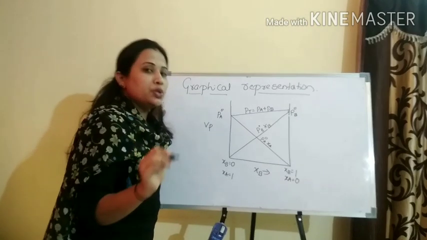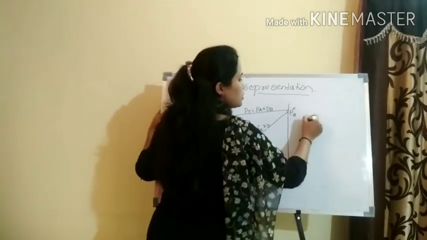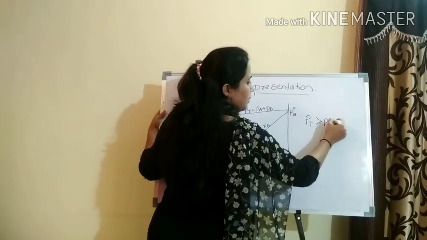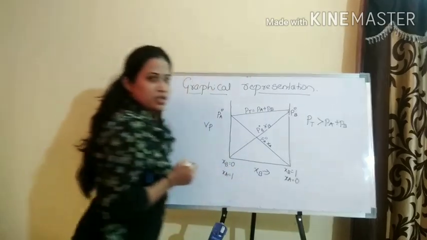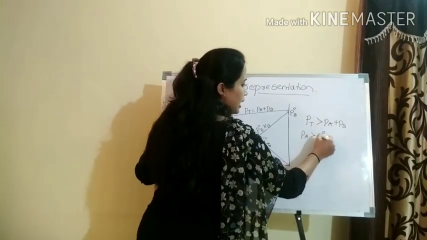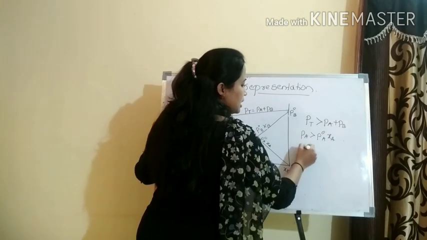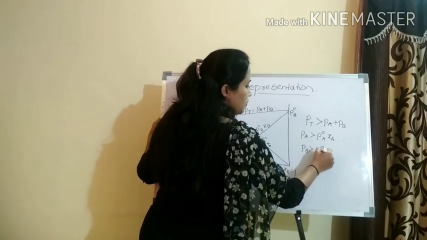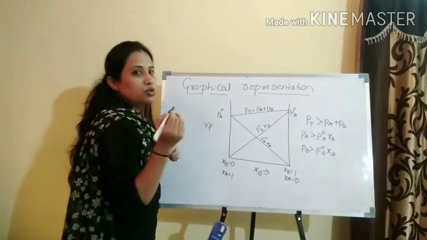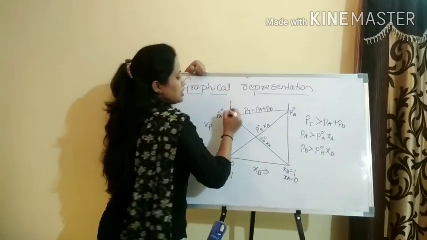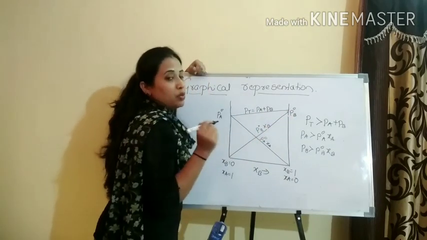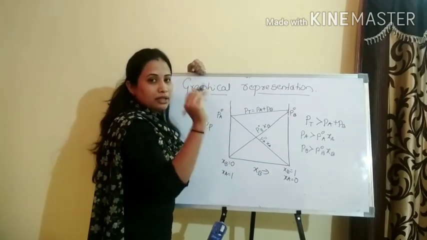Now the positive deviation, what we have learned. The positive deviation condition is P total is greater than PA plus PB. Similarly, PA is greater than P naught A into XA, and PB is greater than P naught B into XB. The value is greater than that expected according to Raoult's law. Greater means, just observe, this is the theoretical value we should get, but what we are getting is a higher value than the theoretical.